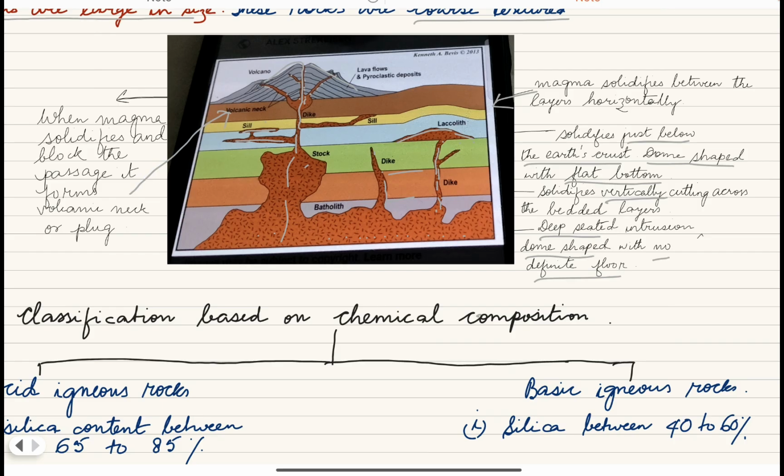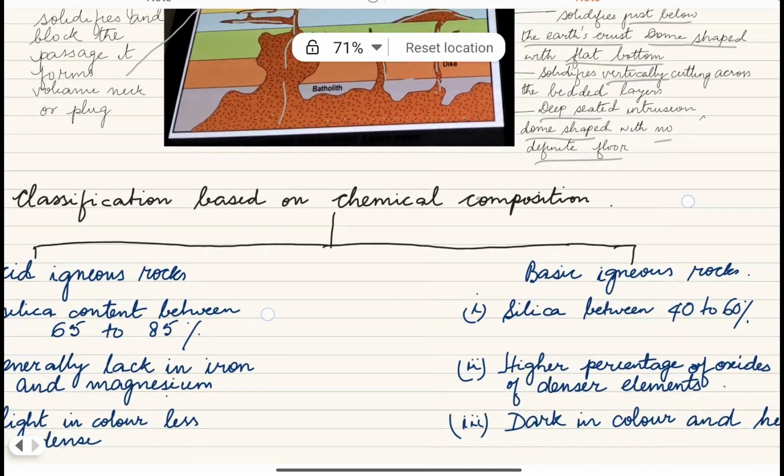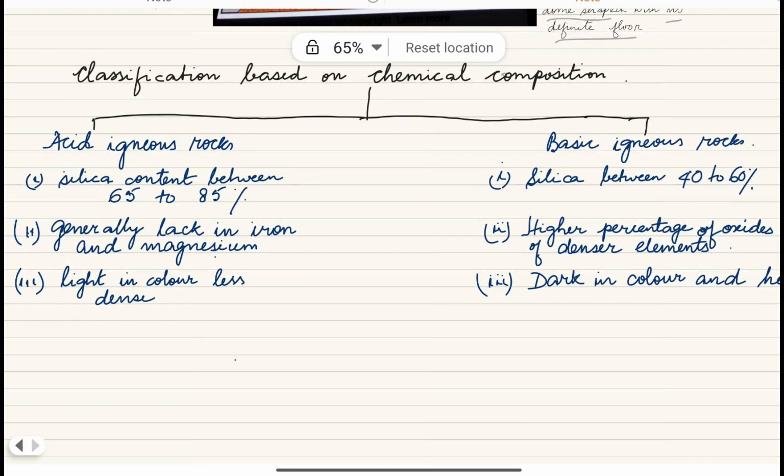Okay. Now, classification based on chemical composition. We have two types, acidic igneous rocks and basic igneous rocks. Acid, the silica content is 65 to 85%. Basic, silica content is 40 to 60%. Acid igneous rocks generally lack iron and magnesium. Basic igneous rocks have a higher percentage of oxides of denser elements.